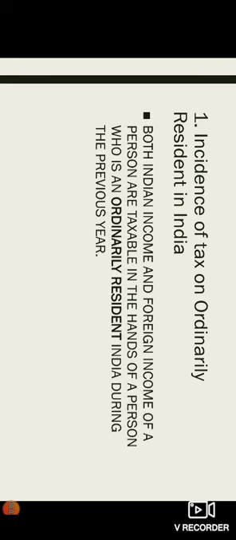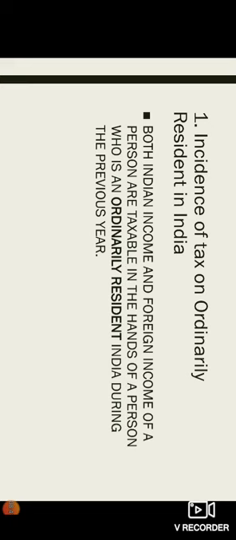That means, if I have earned Indian income and also foreign income, and I am an ordinarily resident in India, then on both the incomes I need to pay the tax. I repeat once again, I'll simplify it. Suppose I am ordinarily resident in India. That is the first one. We have three statuses: one is ordinarily resident, second is not ordinarily resident, and third is non-resident. Right now we are talking about the first status, that is ordinarily resident.